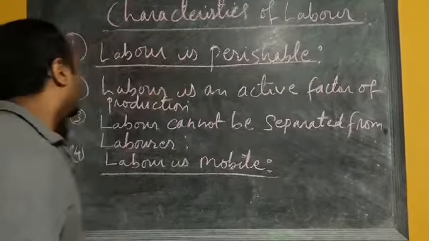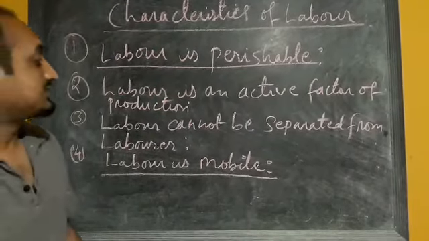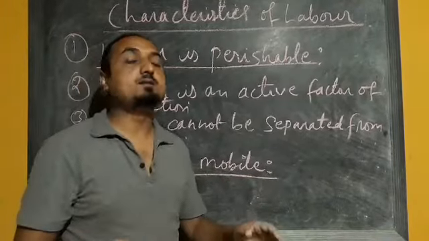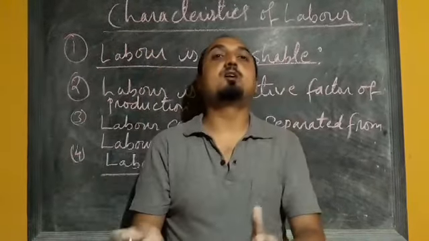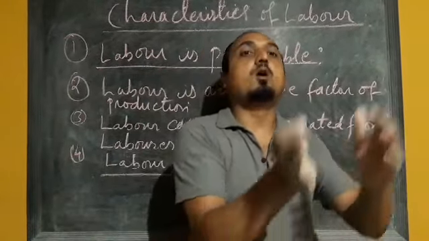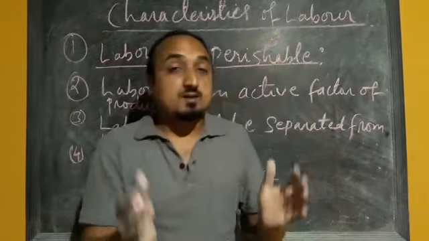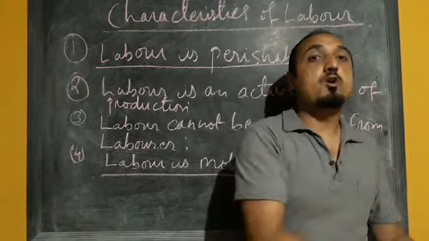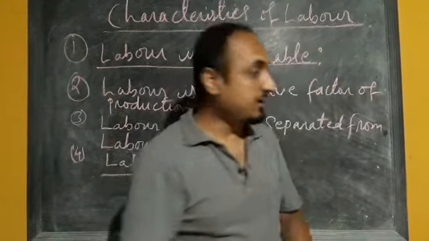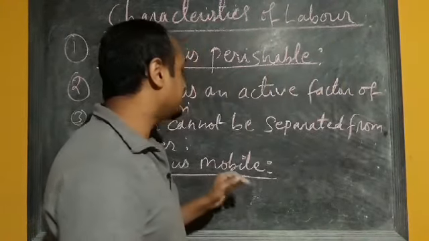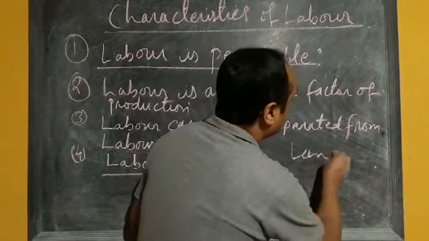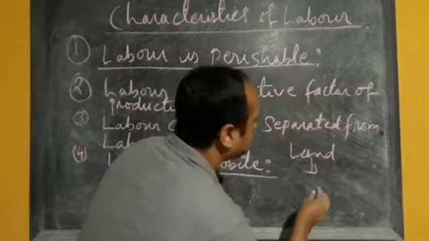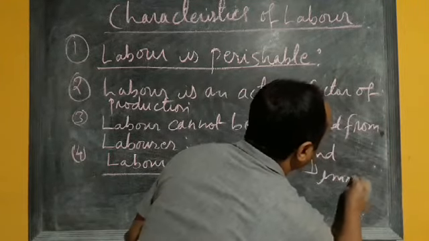Okay, next, another important characteristic of labor is that labor is mobile. Mobile means the labor can be easily shifted from one place to another place, or we can move one laborer from one occupation to another, but that is not possible in the case of land. Okay, in the case of land, what type of factor of production is it? Immobile.